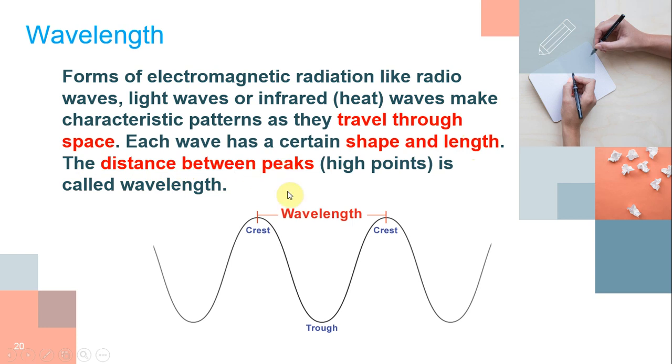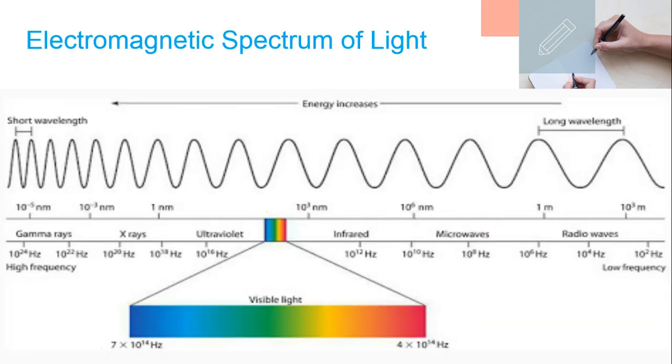The distance between two crests, that means peaks, is called wavelength. Or the distance between two troughs is called wavelength. This is electromagnetic radiation. This is a shorter wavelength. This is a longer wavelength. So from shorter to longer, we discussed that.